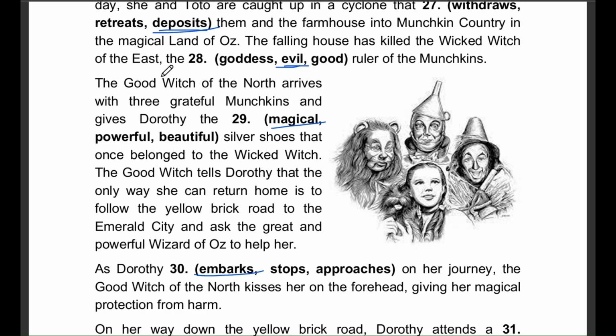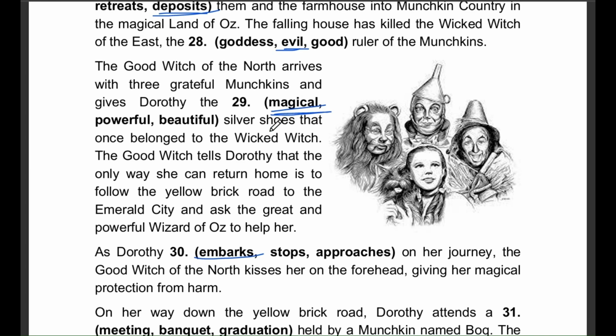Question number 29. The Good Witch of the North arrives with 3 grateful Munchkins and gives Dorothy the magical, powerful, beautiful silver shoes. The correct answer is magical. In the story, Dorothy receives a pair of magical silver shoes.